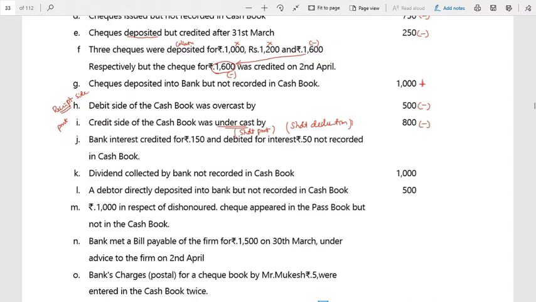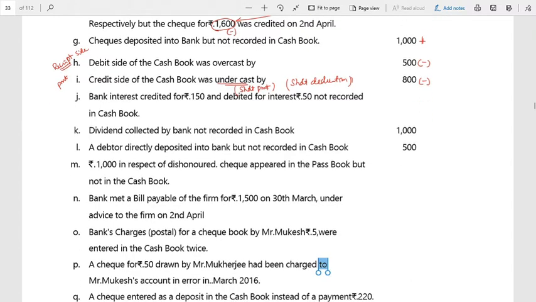Correct? But the credit side is the payment side. If the payment side is overbooked, as if an excess payment was paid, I would have reduced. But here what happened? It is undercast. That means the payment I made was actually a shortfall. So that is a short booking of payment. Therefore I have to reduce. Keep in mind. Next, let's go.